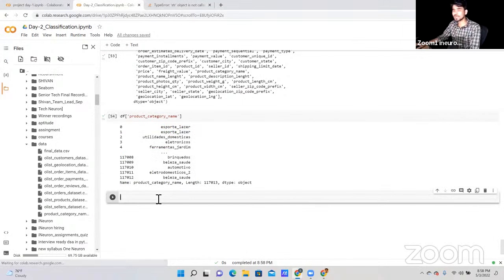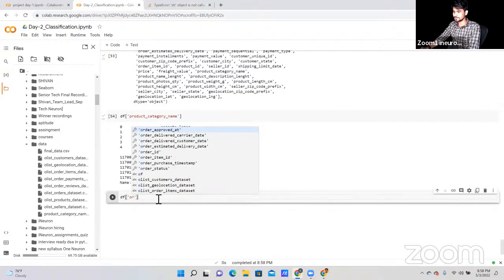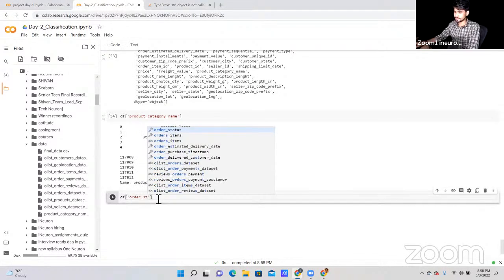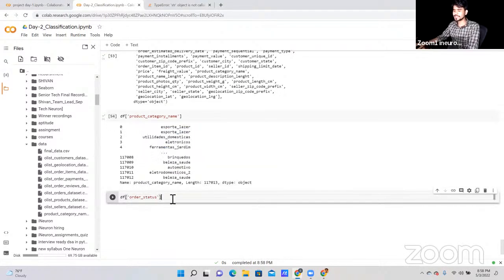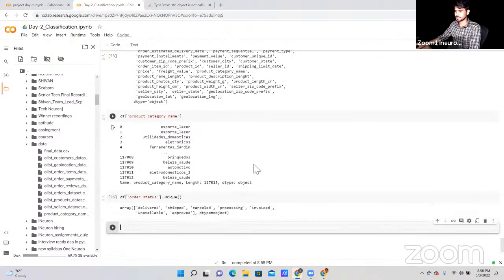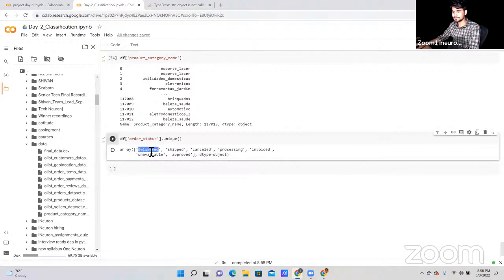Now let's check the unique values of order status. For this, we can write df order status. I want to check the unique data of this column. Let me rerun this cell. Now here you can see delivered, shipped, canceled, processing, invoiced, unavailable, and approved.